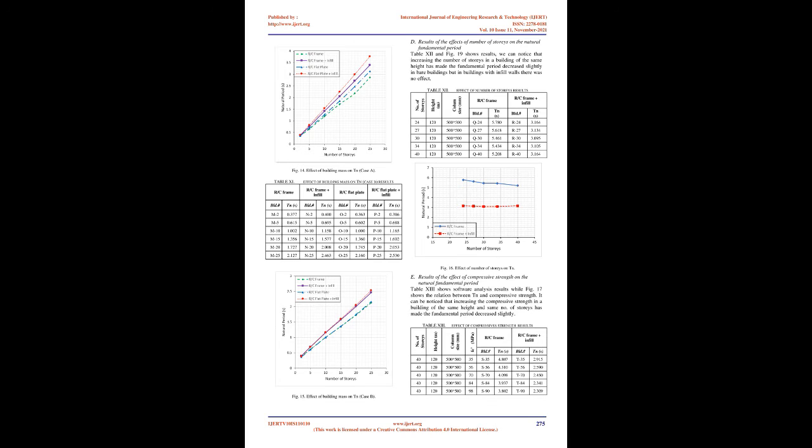E. Details of buildings considered for the effect of compressive strength on the natural fundamental period. Table 6 shows the specifications of the structure while Fig 9 and Fig 10 show the elevation and plan of the studied structures with the following parameters. All beams are 300*600. All slab thickness equals 120 mm.